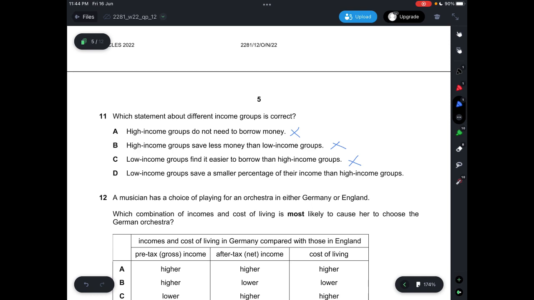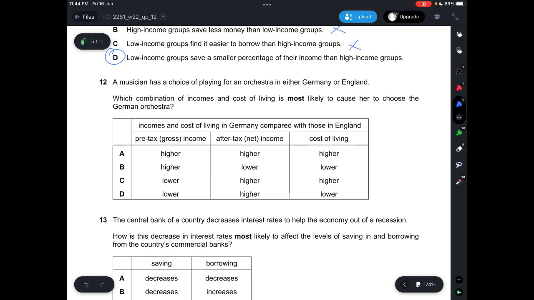And these low income groups have saved a smaller percentage of their income than high income groups, which is factually correct because low income groups spend a higher percentage of money on food, and high income groups spend a lower percentage of money on food, because probably they're eating the same thing, but low income groups have to spend more. And by the end of the day, the money that they can save will probably be a smaller percentage than high income groups. So this is the most accurate answer. Answer is D.